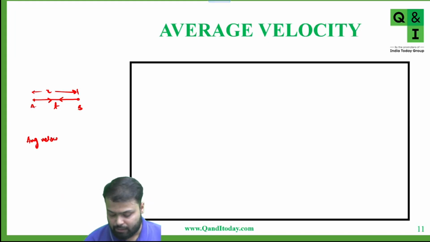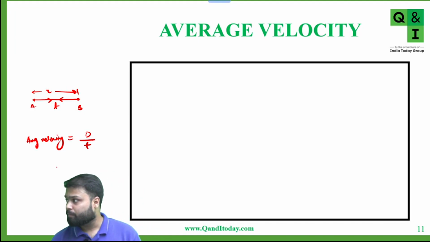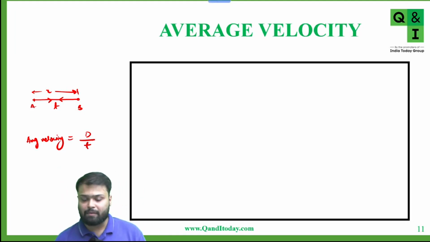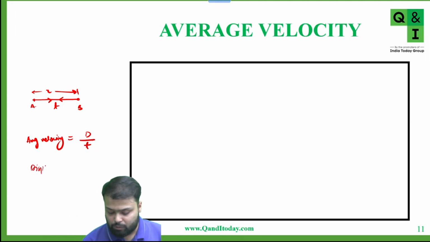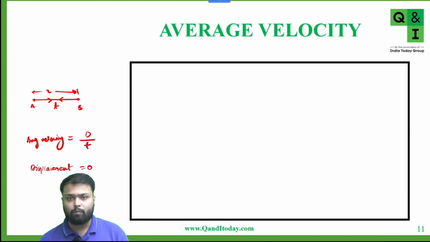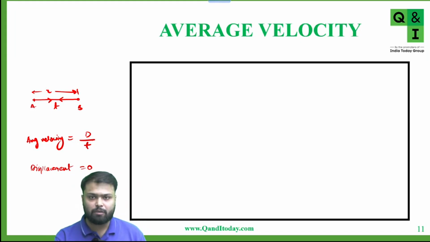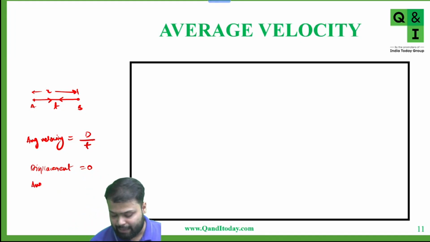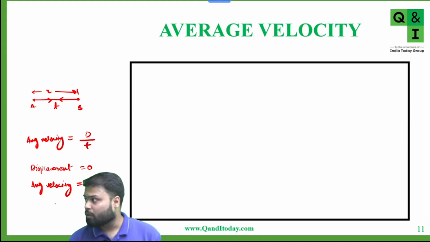Average velocity is total displacement upon total time. Yes or no? Now here initial and final position become same. So can we say that displacement is equal to 0? Displacement is equal to 0. Why? Because initial and final position become same, and displacement is final position minus initial position. So displacement is 0. So can we say that here average velocity is equal to 0? Yes or no? 0 upon something is 0.